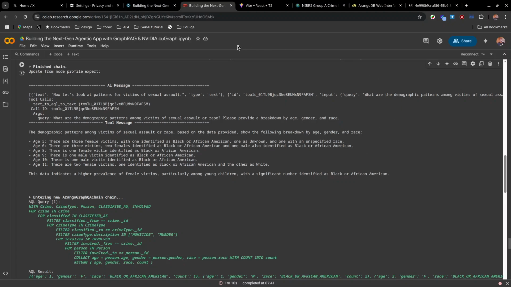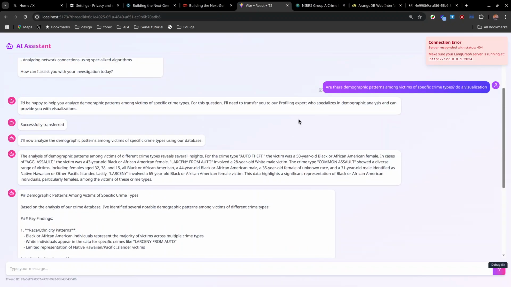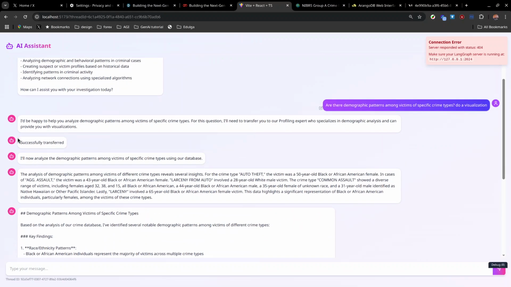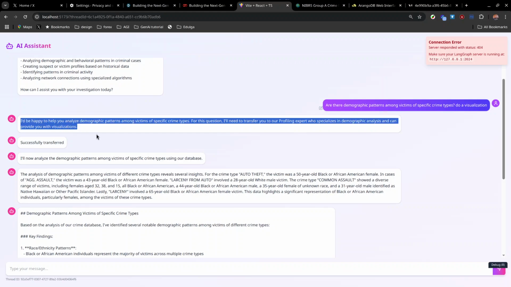Okay, now on to my front end. I decided to use React and the LangGraph React package. So here I'm trying just to communicate, and I'm logging out what is happening in the background.